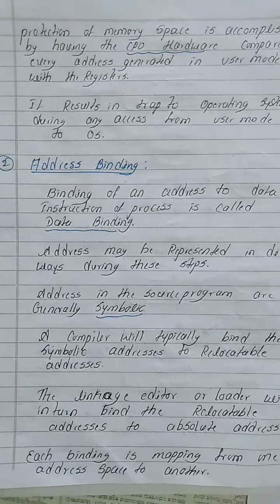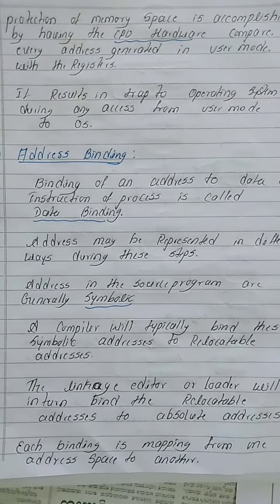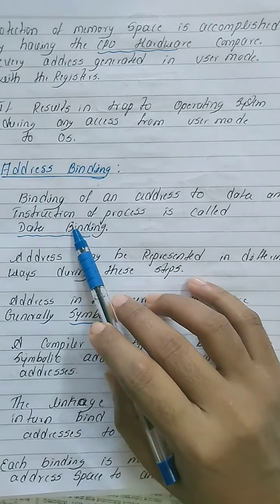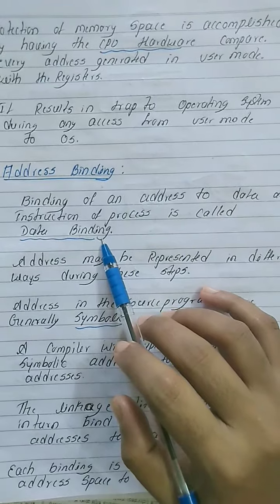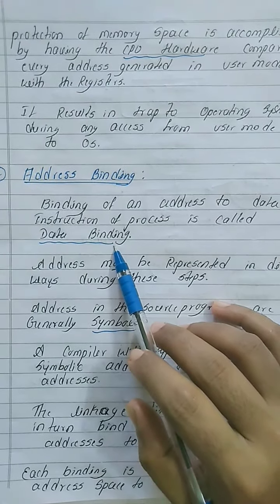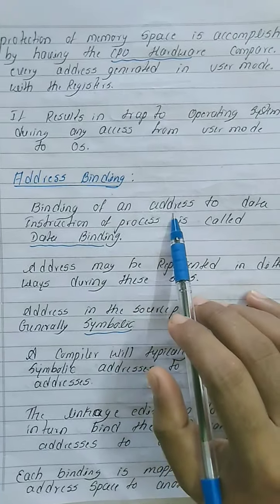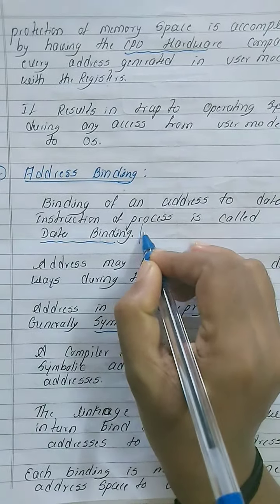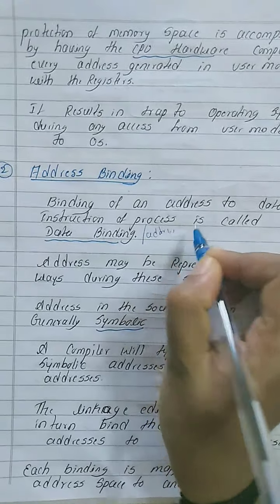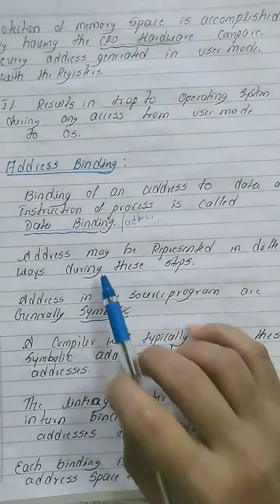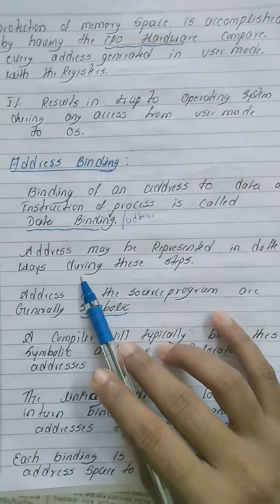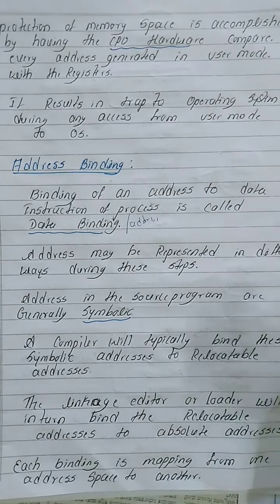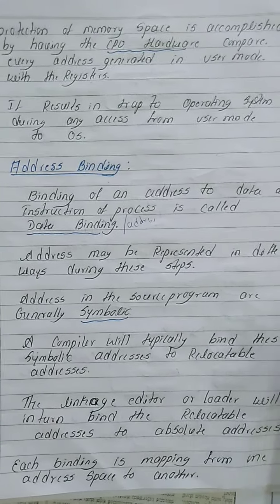Next topic is address binding. What is the meaning of address binding? Binding of an address to the data and instructions of a process is called address binding. Address may be represented in different ways during these steps. Some addresses are symbolic, some addresses are numbers. It may be in different ways.